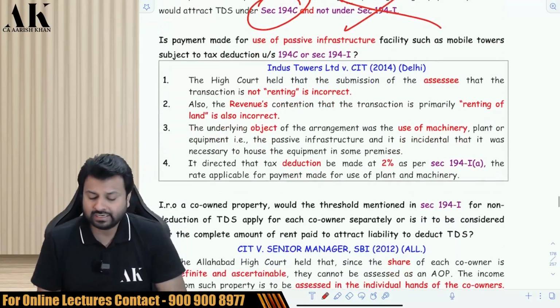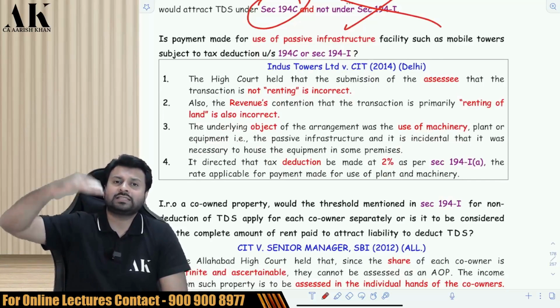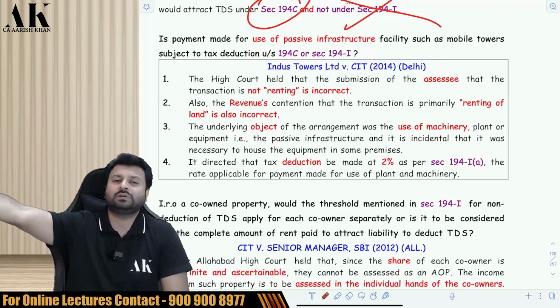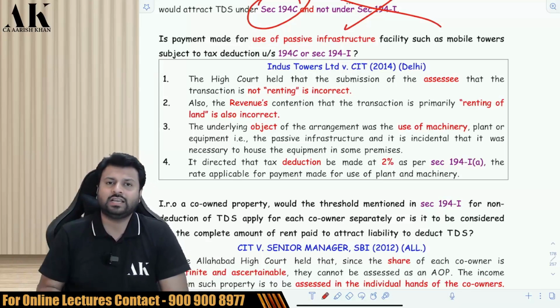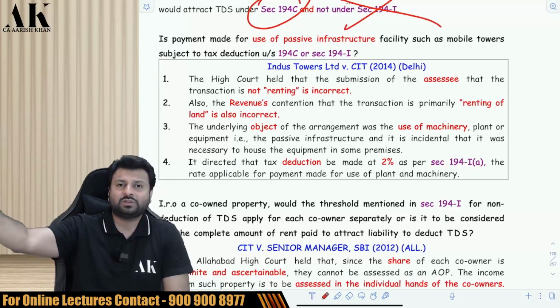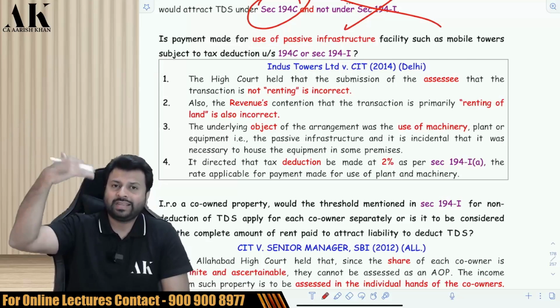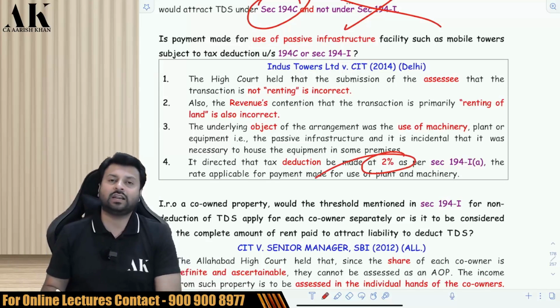Now next, there is a Delhi High Court judgment. Suppose there is a building, and on the terrace of the building I am giving you some place to install some towers. If you install some towers and pay me some rent, will you deduct TDS under 194I, or not? The court said that you are allowing the other person to install plant and machinery on your premises, and you are taking rent for that purpose. Therefore, you are allowing the facility for plant and machinery, and you should deduct TDS at the rate of 2% under 194I.